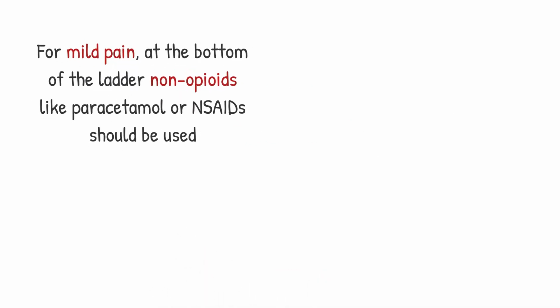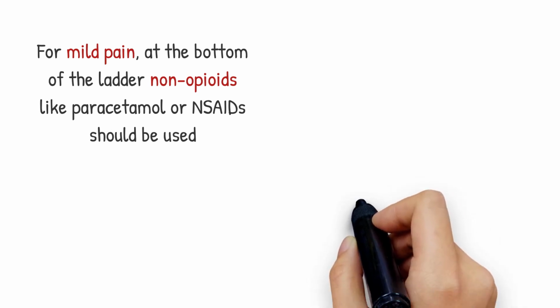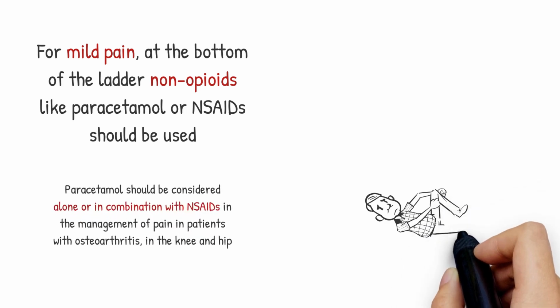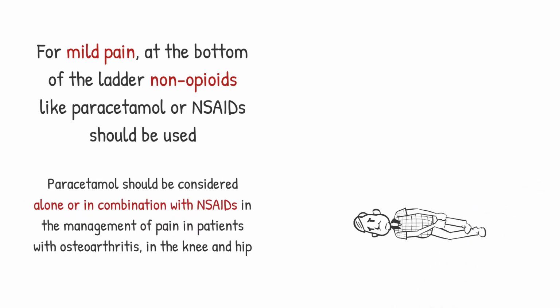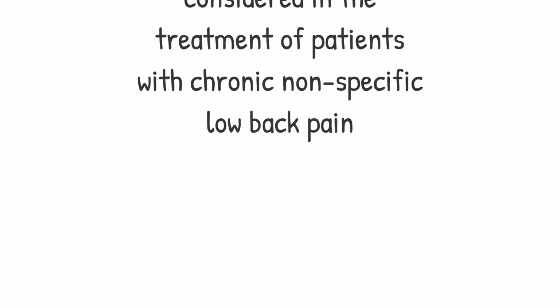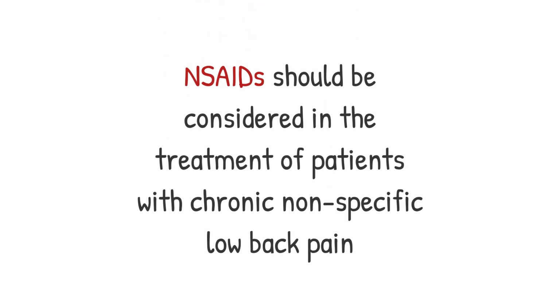For mild pain, at the bottom of the ladder, non-opioids like paracetamol or non-steroidal anti-inflammatory drugs, NSAIDs for short, should be used. Paracetamol should be considered alone or in combination with NSAIDs in the management of pain in patients with osteoarthritis in the knee and hip. NSAIDs should be considered in the treatment of patients with chronic, non-specific low back pain. It's called non-specific because it's not usually very clear what is actually causing the pain.